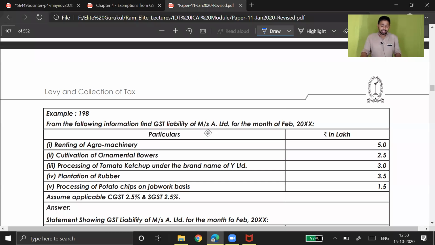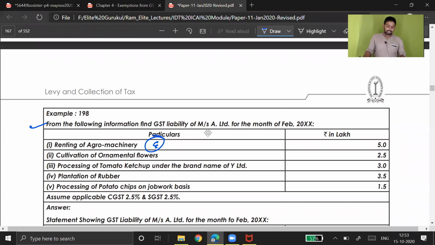Next question. Renting of agro machinery. Come on, tell me. Renting of agro machinery, taxable or exempt? Please respond. Last 3-4 minutes of lecture. Please respond. It should remain exempt. Renting of agro machinery is exempt, isn't it?